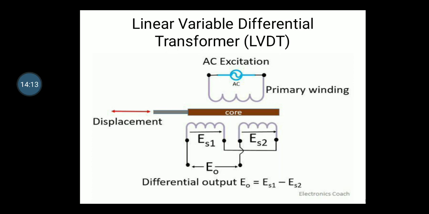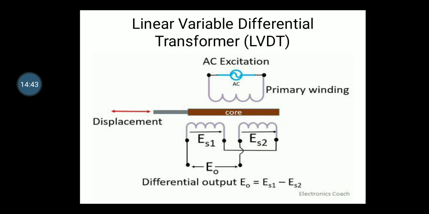Suppose ES2 increases from 5 to 6 and ES1 decreases from 5 to 4. Now the output is ES1 minus ES2, so 4 minus 6 is minus 2. Minus 2 means it is moving in the opposite direction, and as we increase the displacement, it will increase in the negative direction.